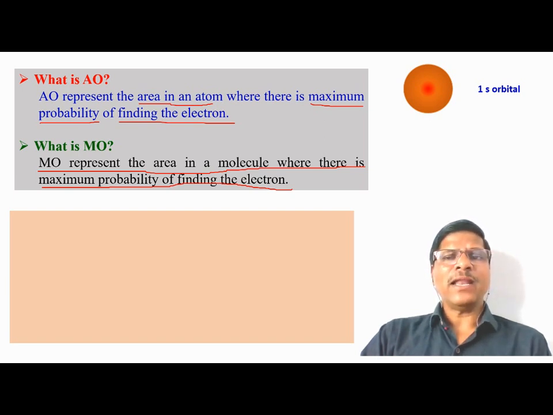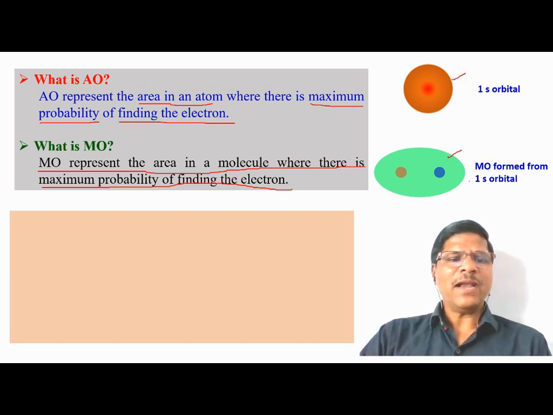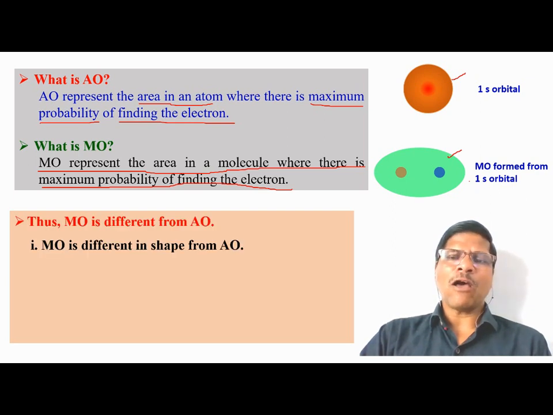So atomic orbital in an atom, molecular orbital in a molecule. So we have the atomic orbital and we have the molecular orbital. Ultimately, if you see the atomic and molecular orbital, they are different from each other. Why are they different? Atomic orbital is located in a single atom, so it is localized, while molecular orbital is delocalized over two or more atoms. This is the major difference.